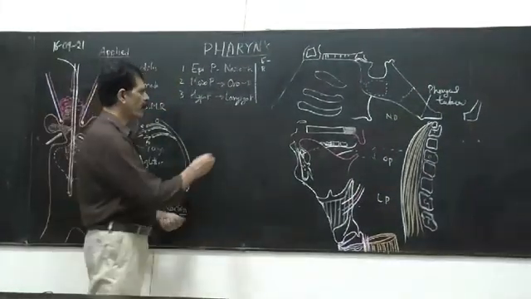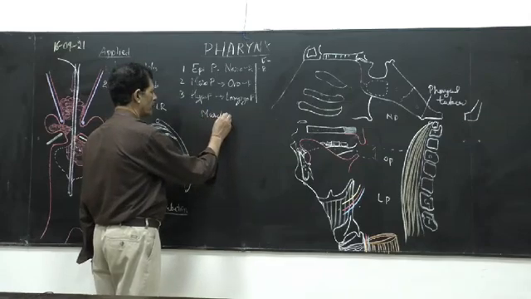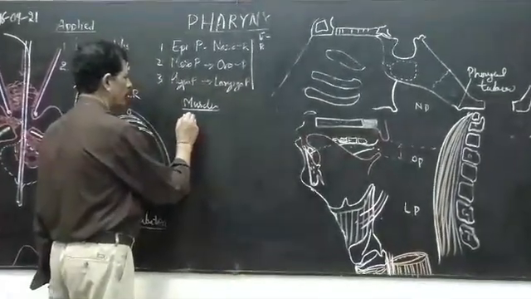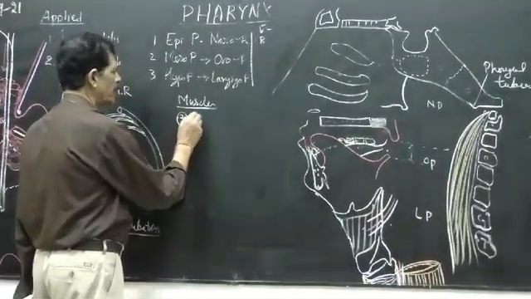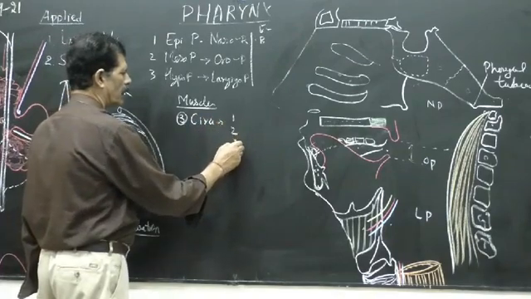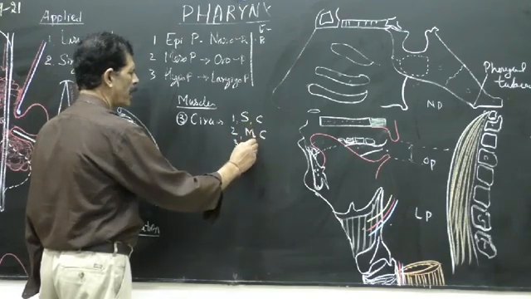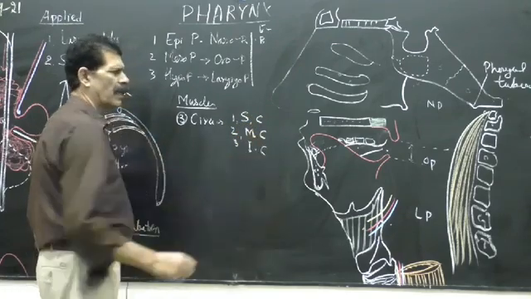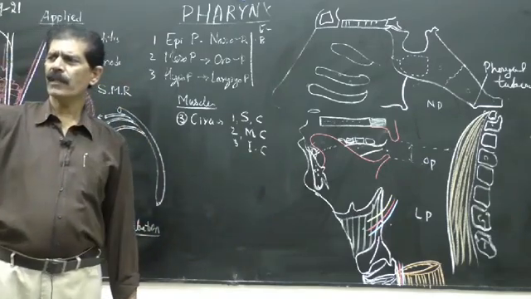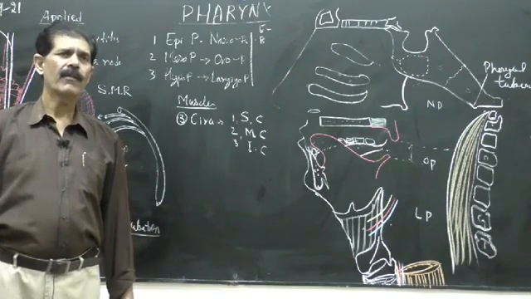The three circular muscles are called the superior constrictor, middle constrictor, and inferior constrictor. Constrictor means they are circular. So whenever a circular muscle contracts, what will happen? Constriction, narrowing.